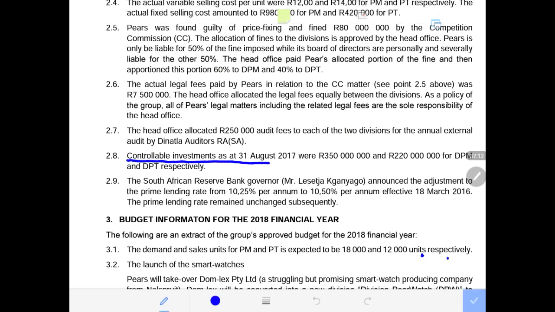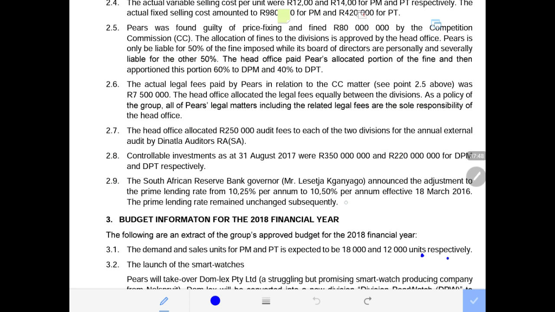Controllable investment by 31st of August 2017 was 350 million and 220 million for the two divisions respectively. The South African Reserve Bank governor, Mr. Lesetja, announced the adjustment to the prime lending rate from 10.5% per annum to 10.5% per annum, effective from the 18th of March 2016, and the prime lending rate remained unchanged subsequently.